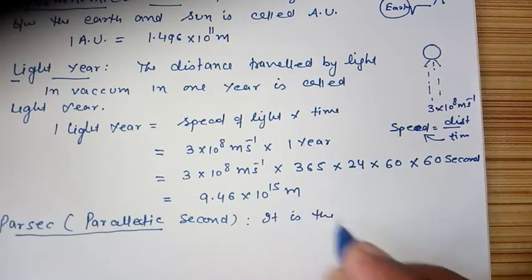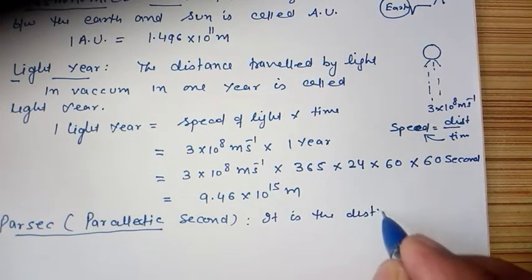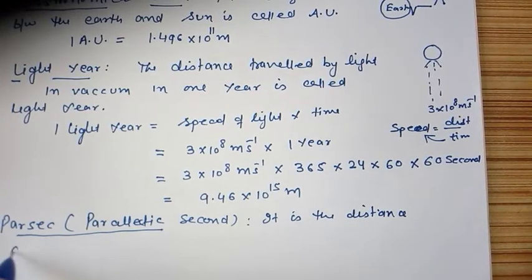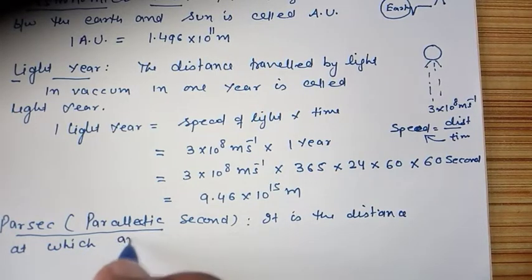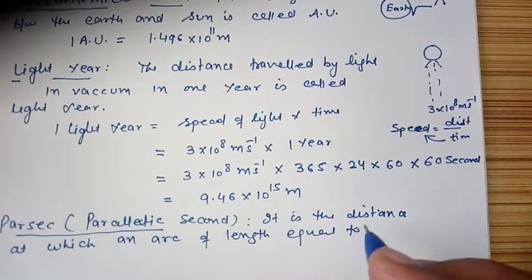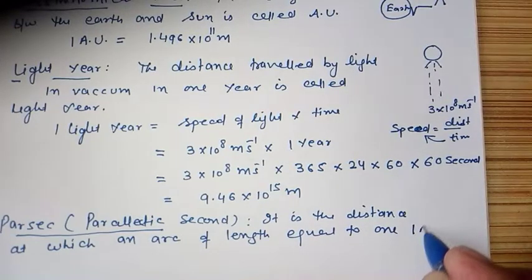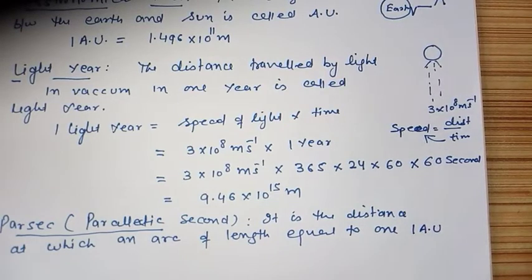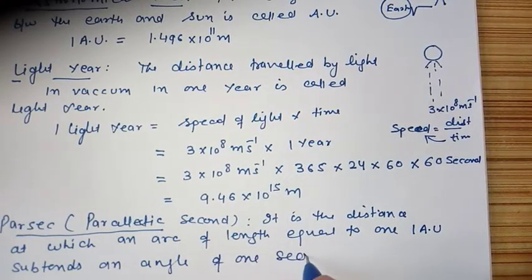It is the distance at which an arc of length equal to 1 astronomical unit subtends an angle of 1 second at a point.